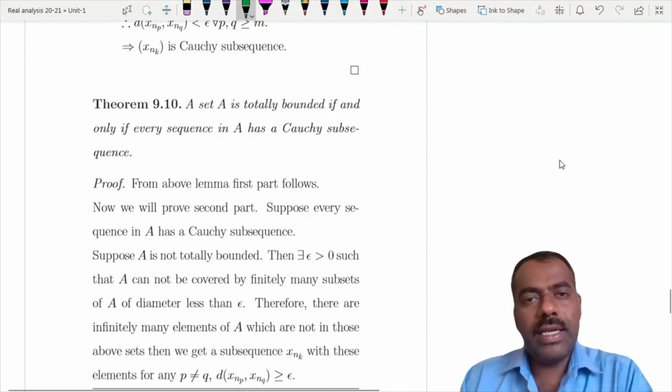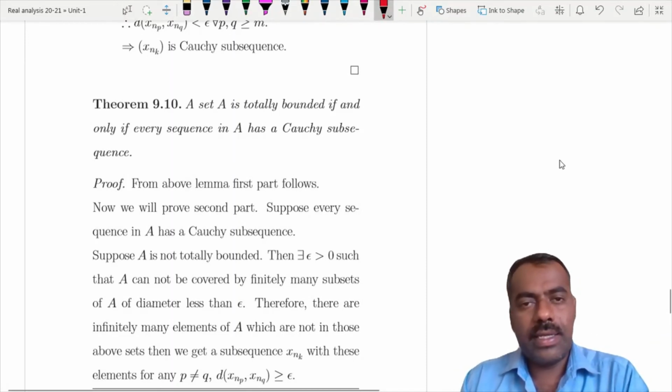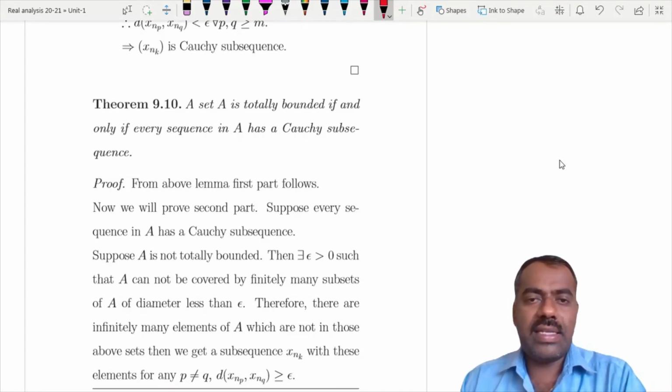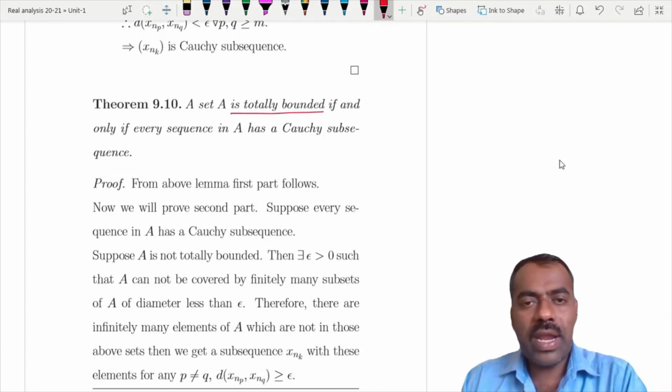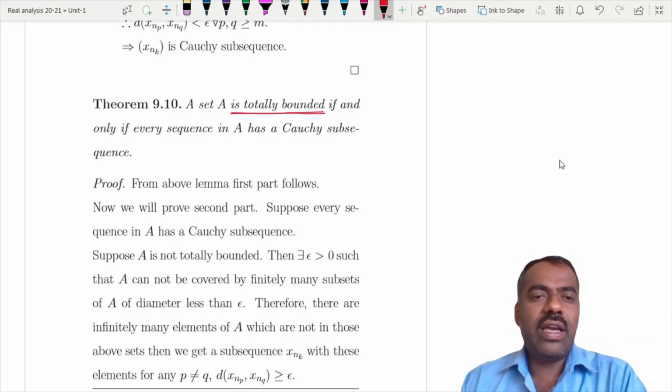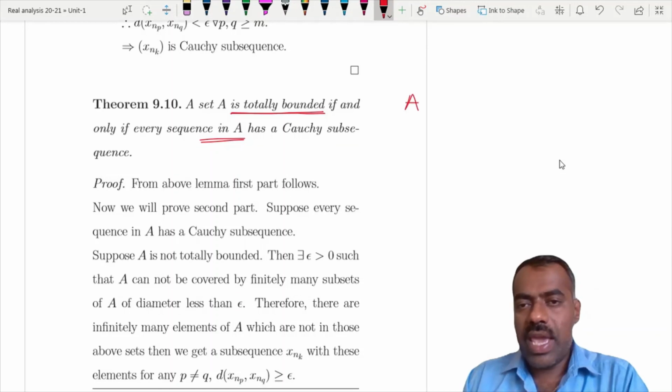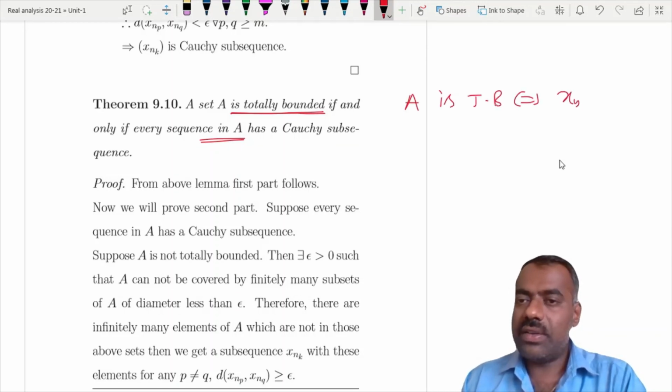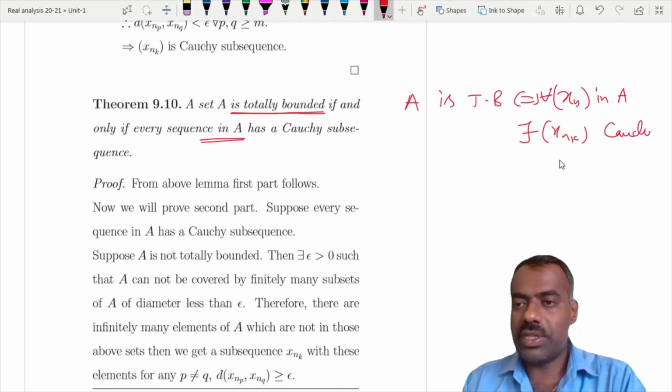The next result is a characterization of totally bounded sets: a set is totally bounded if and only if every sequence in A has a Cauchy subsequence. So A is totally bounded if and only if for every sequence xn in A, there exists a subsequence xnk which is a Cauchy sequence.